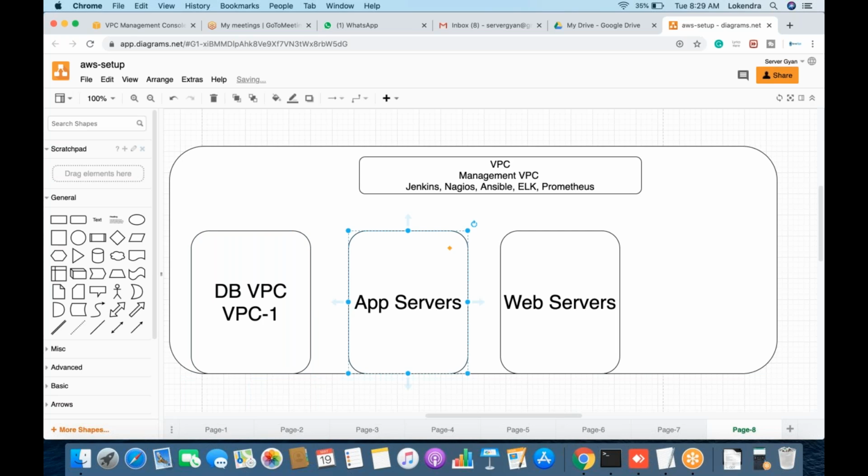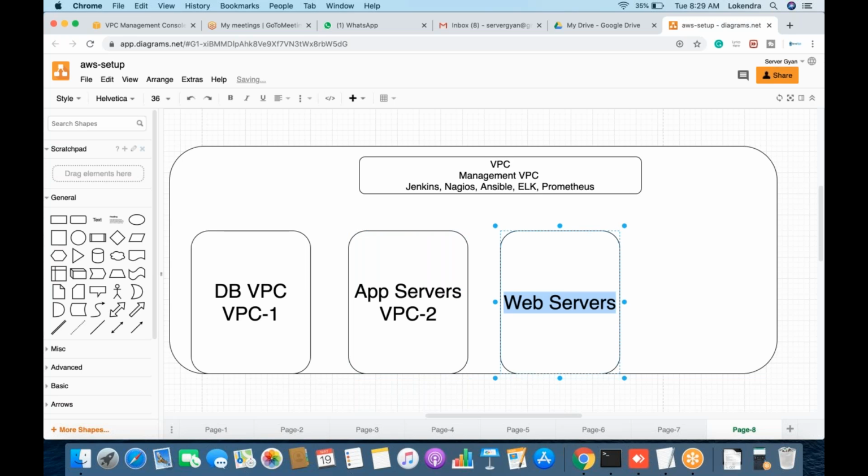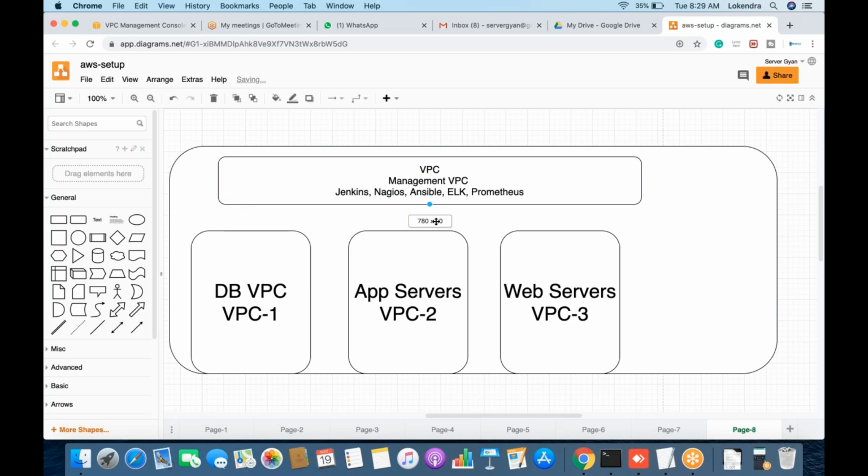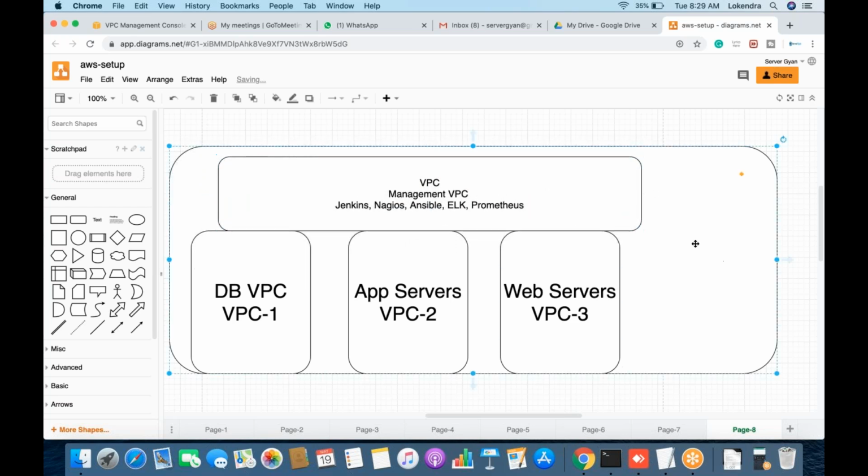This will be VPC2. And this will be VPC3. So doing this, you are securing your infrastructure. So there will be 4 VPCs. One VPC will be common and will be used for every available VPC within the region. So obviously this will be on top of every VPC. Like database connectivity will be from here, app server and web server. Wherein if web servers are not calling the database server directly, then there will be no connectivity.